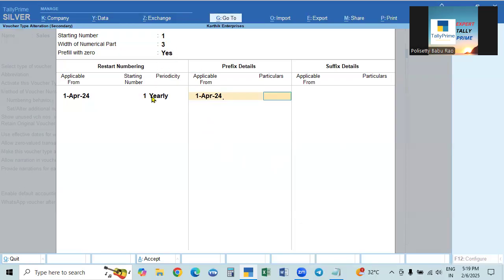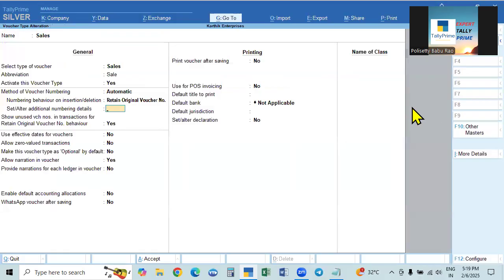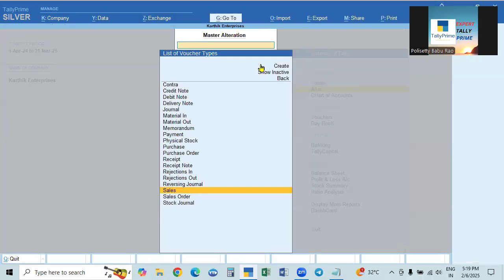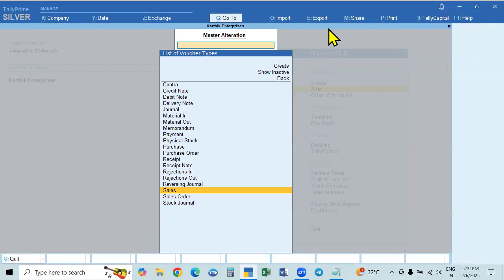When I'm giving the number, sometimes we add something before the number, sometimes after the number. Before the number, we may fix our company name with 2 letters or 3 letters. It is called a prefix. That is what we give before the number. For example, our company name here is Karthik Enterprises.